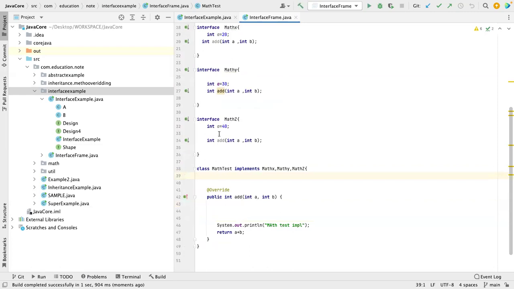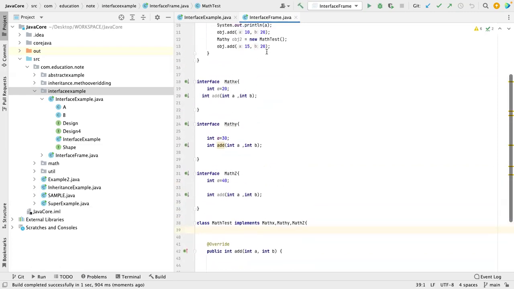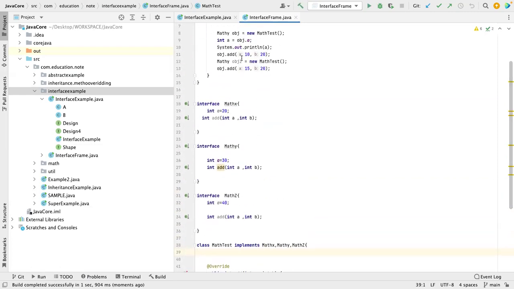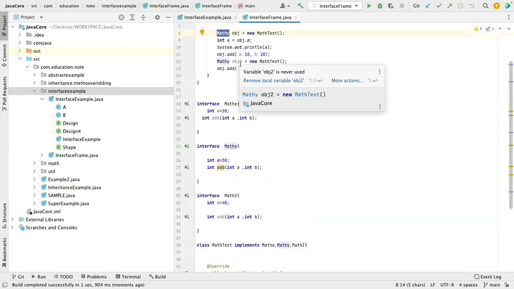It's saying that because we are having different references, that is the reason we are able to segregate. Which one we have to call, because we are having MathY reference, MathZ reference and all. But when you are implementing two or more interfaces which contain a common variable, then a reference to that variable in the subclass will be ambiguous.